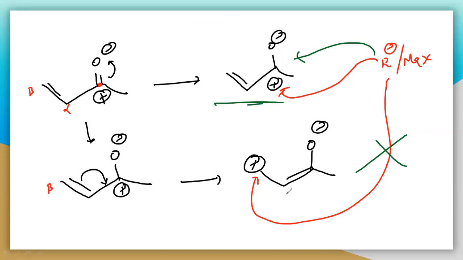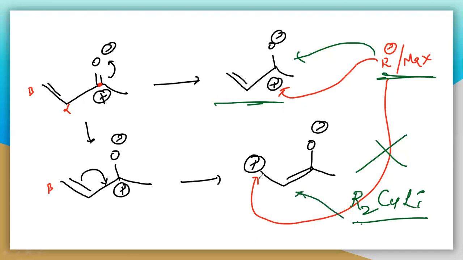But why not the second one? In case of the second one, we will also get it by using another organometallic reagent like R2CuLi. This is called the Gilman reagent. Here you are using R minus MgX, but here we are using R2CuLi. There is a difference between these two things. Whenever you are using R2CuLi, you will get this particular product.